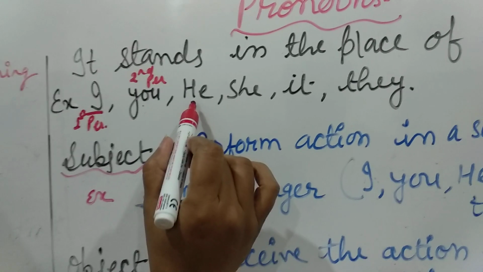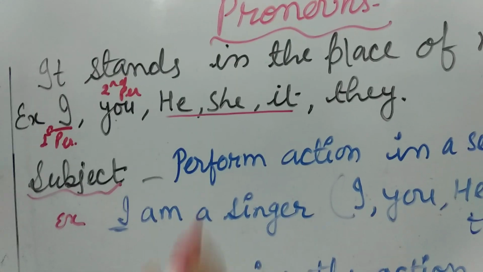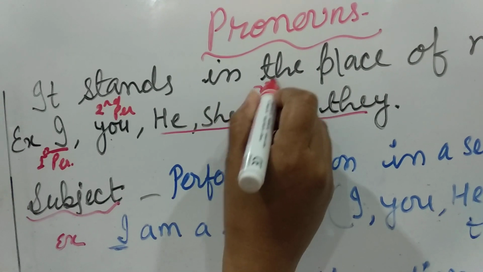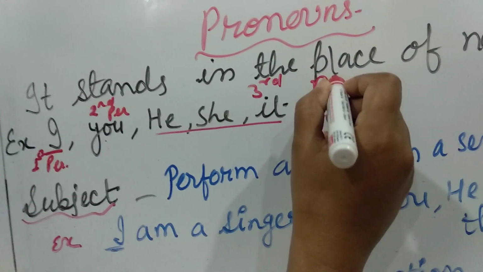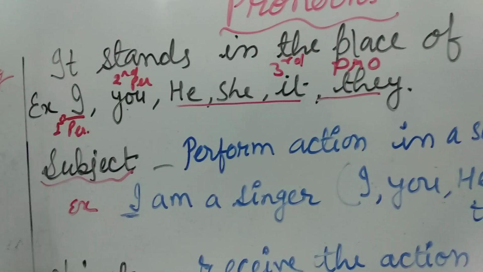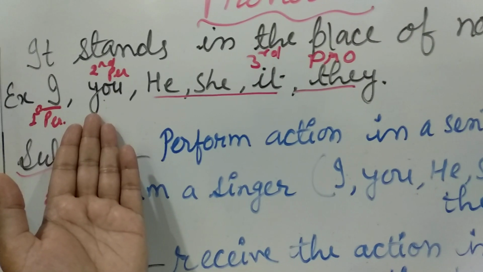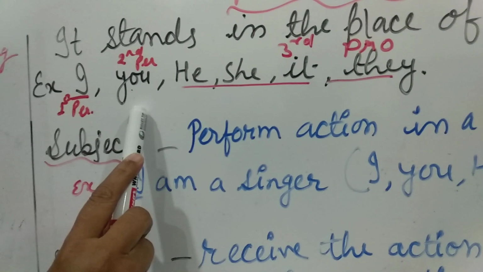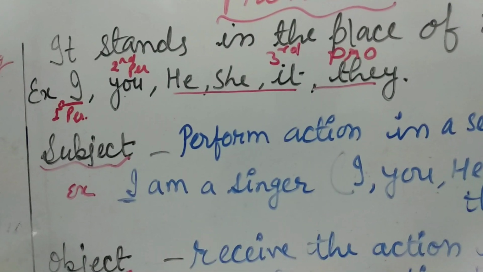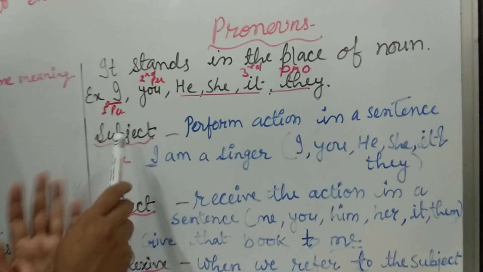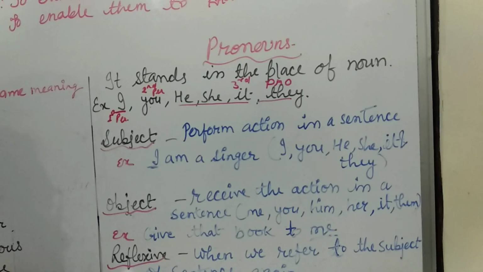Then he, she, it, and they are the third person pronouns. These are the personal pronouns, and they can be divided into three parts: first person, second person, and third person pronouns. Now in our syllabus we have to read about the subjective pronoun, objective pronoun, and reflexive pronoun.